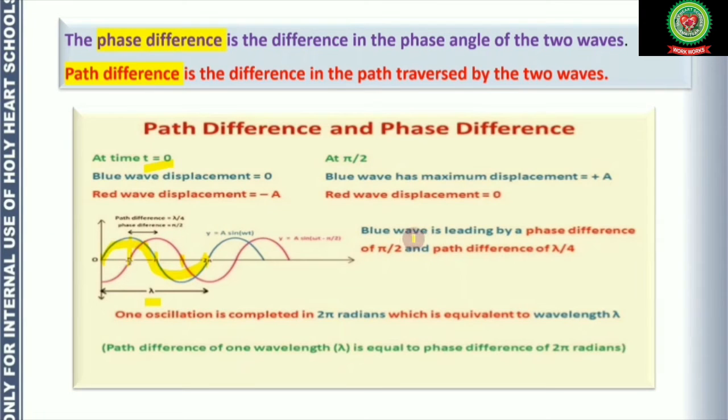It means that the blue wave is leading by a phase difference of π/2 and a path difference of λ/4. This angle is called the phase difference, and this length difference in the wavelength is the path difference. One oscillation is completed in 2π radians, which is equivalent to λ. So a path difference of λ is equal to a phase difference of 2π radians.